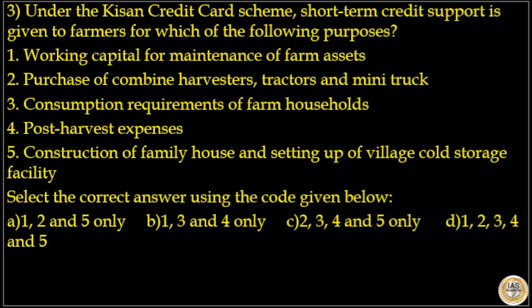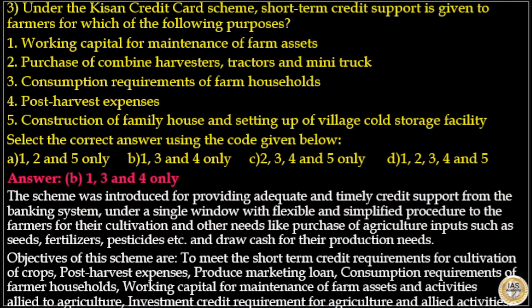Next is, under the Kisan Credit Card Scheme, short-term credit support is given to farmers for which of the following purposes? Options are working capital for maintenance of farm assets, that is correct. Purchase of combine harvesters, tractors and mini trucks, that is incorrect. Consumption requirements of farm households, that is correct. Post-harvest expenses, that is correct. Construction of family house and setting up of village cold storage facility, that is incorrect. Select the correct answer using the codes given below. Here the answer to this question is option B. Statements 1, 3 and 4 are correct.